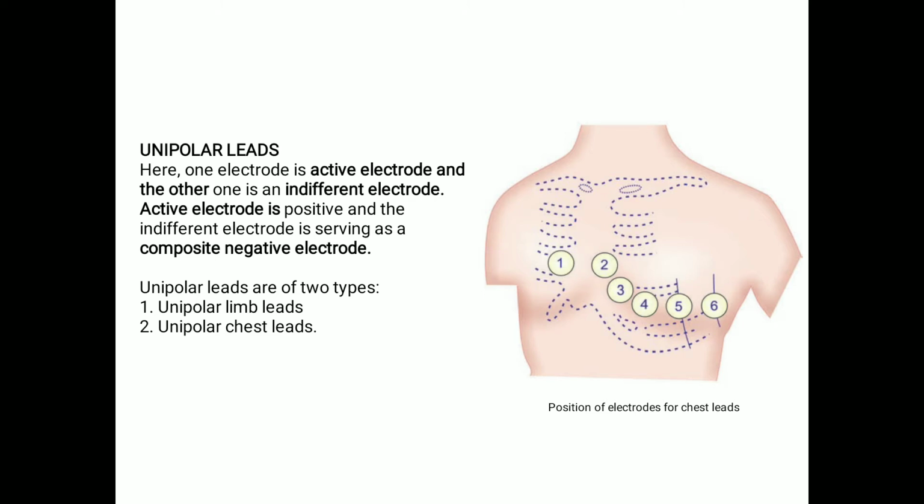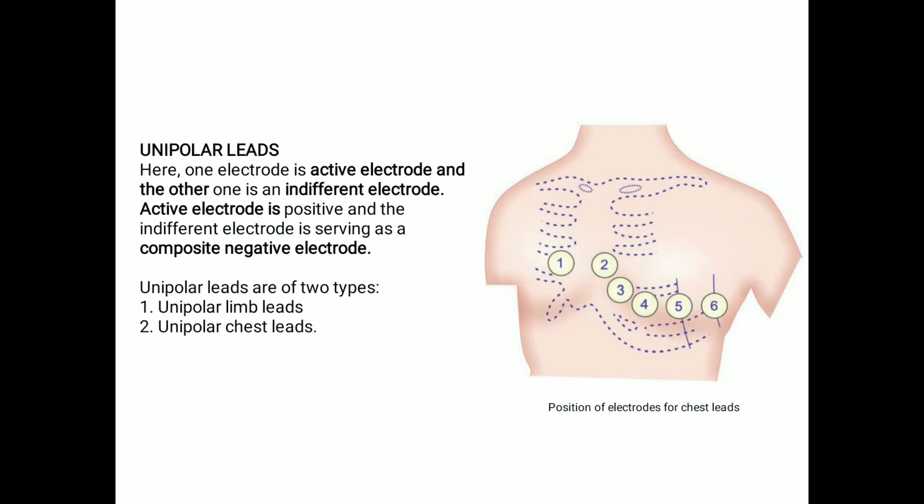Unipolar limb leads are of different types. They are called the AVR lead, AVL lead and AVF lead. Unipolar limb leads are otherwise called augmented limb leads or augmented voltage leads. The active electrode is connected to one of the limbs. The indifferent electrode is obtained by connecting the other two limbs through a resistance.